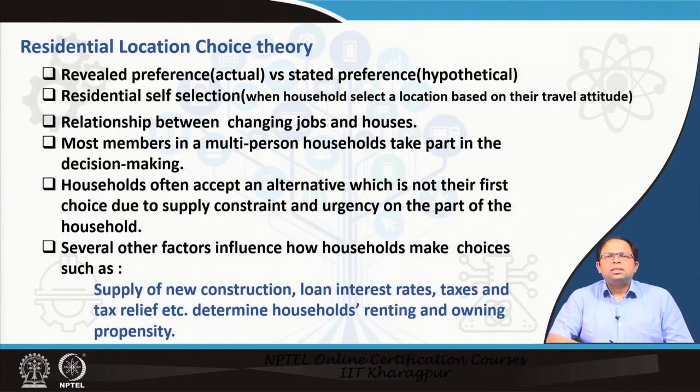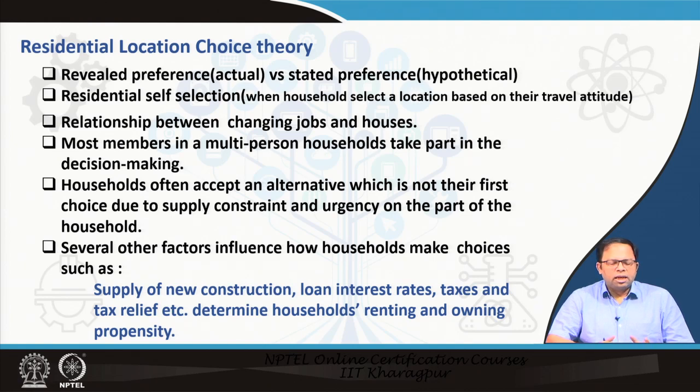As you can understand, until stated preferences are executed, we cannot say that they will be executed. So that is where revealed preferences are always stronger than stated preferences. But the issue is that revealed preferences don't give us too much variety. So that is where stated preferences are sometimes better than a revealed preference analysis.